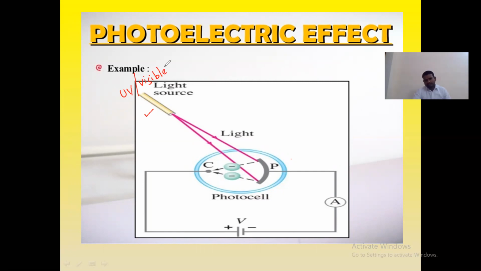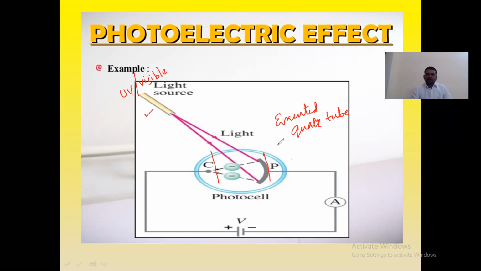Next, I need the apparatus. Two photosensitive plates, one is P and another is C, are placed inside an evacuated quartz tube. That evacuated quartz tube construction is called the photoelectric cell.